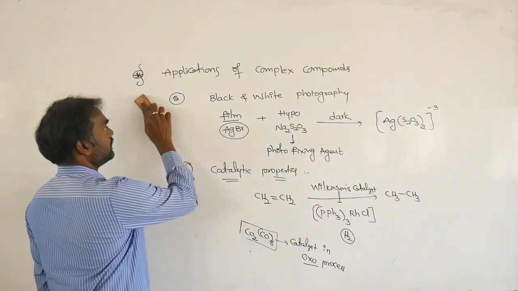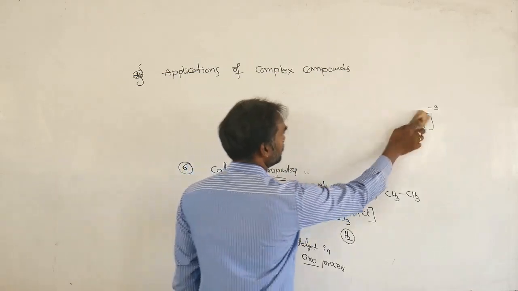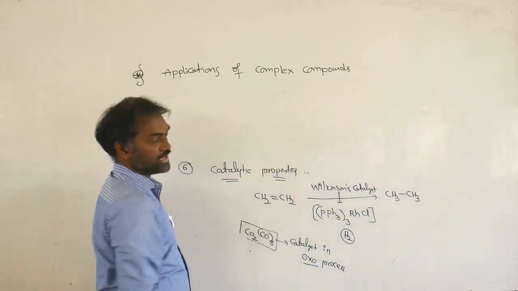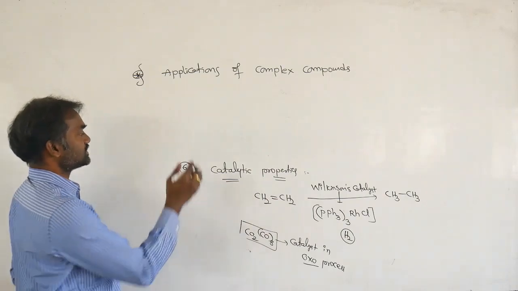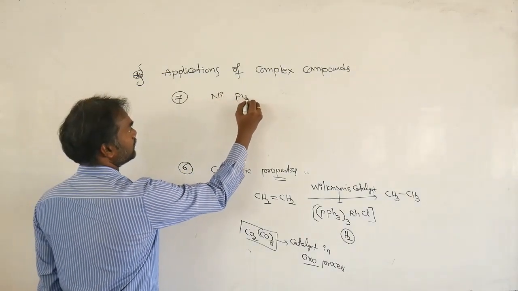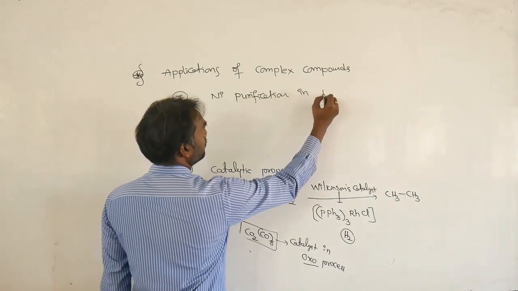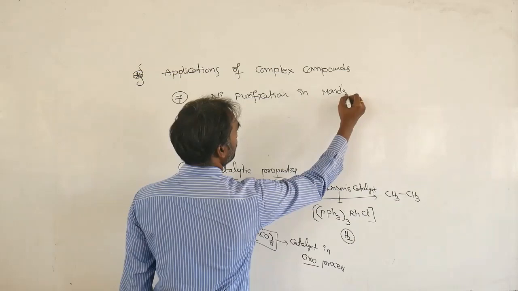Next, some elements are purified. So nickel is purified in the Mond process.